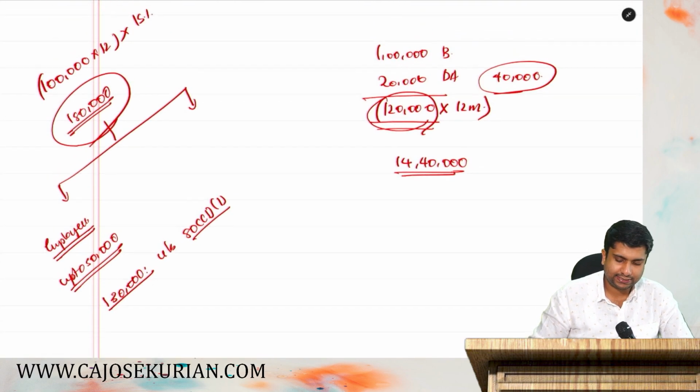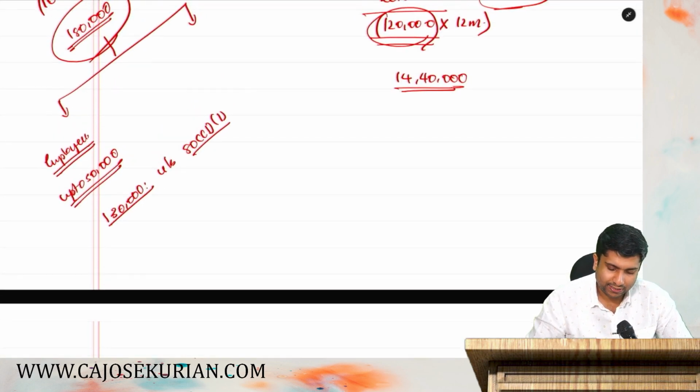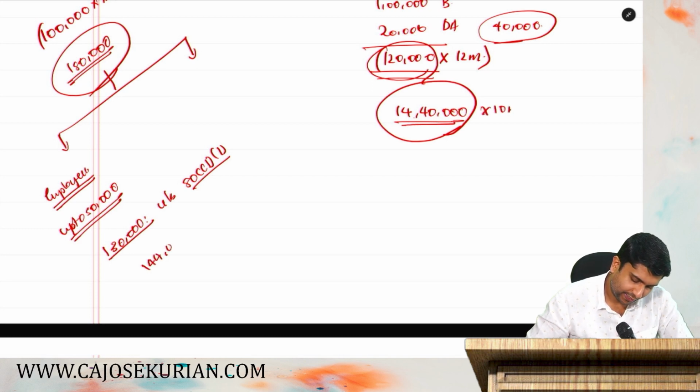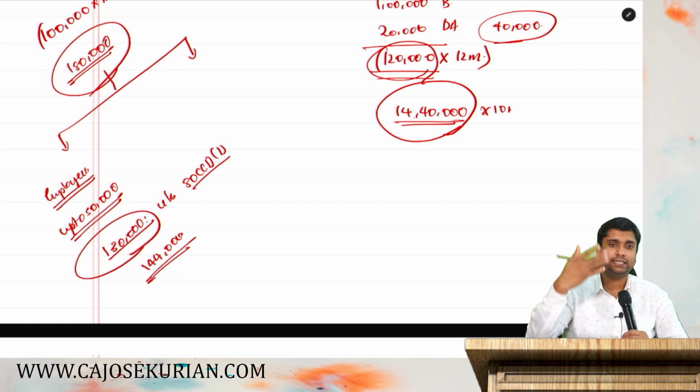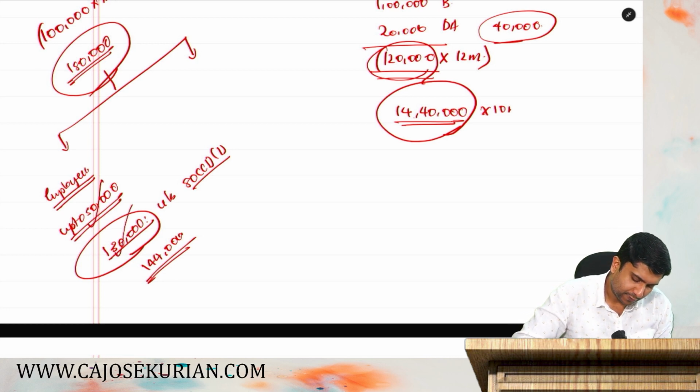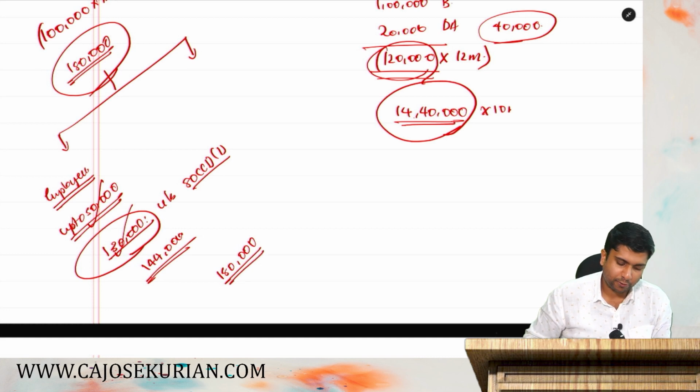Under 80 CCD subsection 1, the maximum deduction is 14,40,000 into 10%, that is 1,44,000. Since your excess contribution is only 30,000, you can claim it as a deduction. In total, you can claim 1,80,000 as a deduction for the employee contribution.